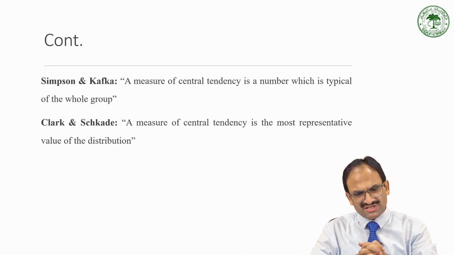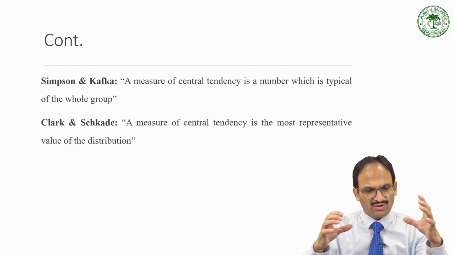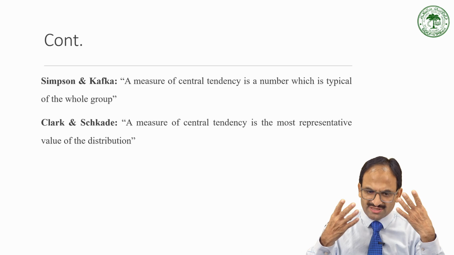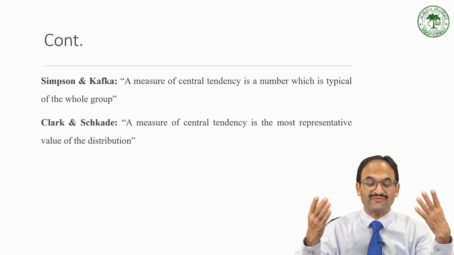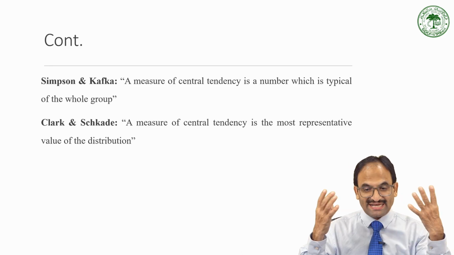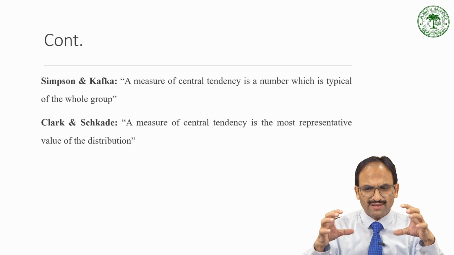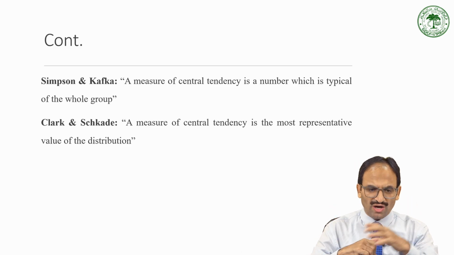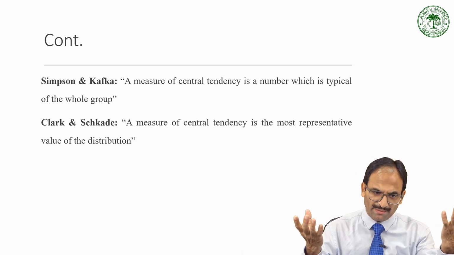The fourth definition says a measure of central tendency is the most representative value of the distribution. That is, it will not be very odd or extreme, but the most representative value of that particular distribution, series, or set of numbers.